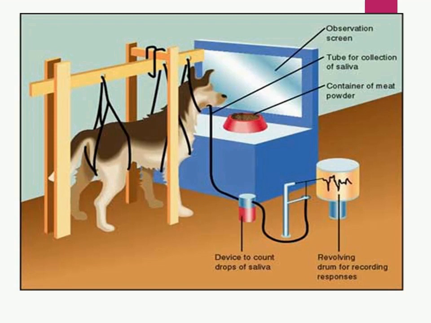Still, Pavlov's dog would continue to salivate at the sound without the sight of the food. That means the sound of a bell had become associated with food, and the salivation response had become a learned response. The sound of the bell became a conditioned stimulus.